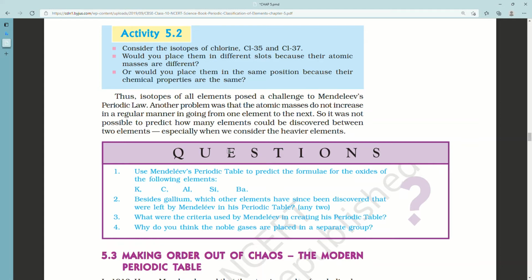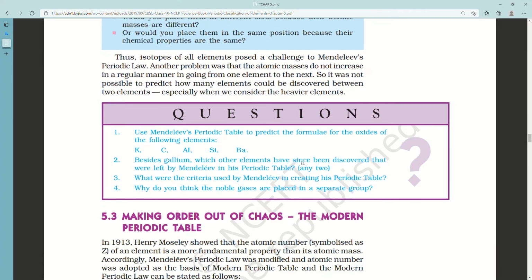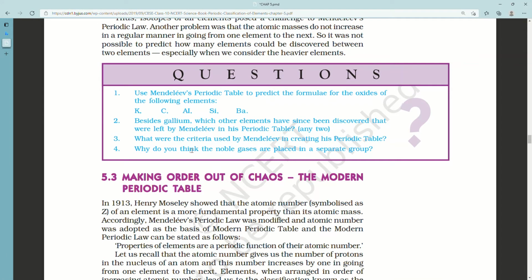Third, what were the criteria used by Mendeleev in creating the periodic table? The atomic masses of the elements and their capacity to form compounds with hydrogen and oxygen was used.